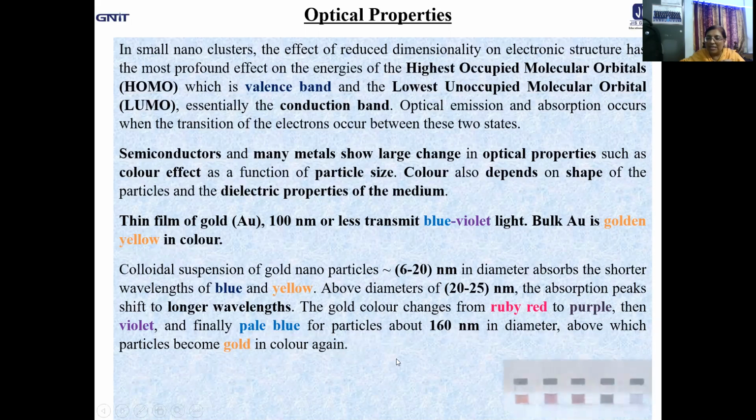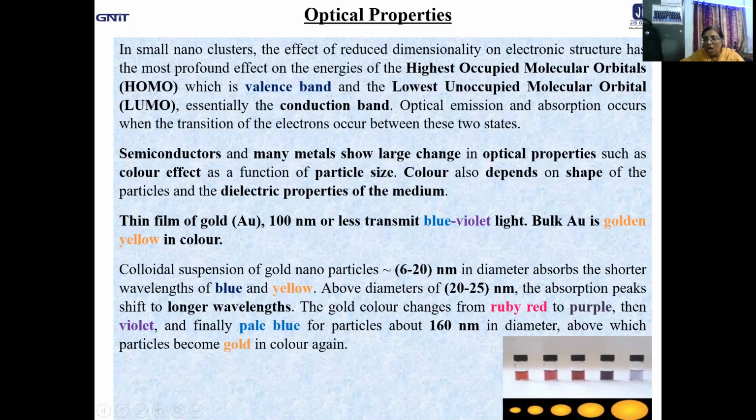Okay, let us just take a look at this diagram. So these are the different size gold particles. Now just take a look at the size. Ruby red to purple, then purple to violet, then violet to pale blue. So these are the corresponding sizes that we are getting, and the color changes this way. Very, very important one, and definitely it depends on the size of the particles and the dielectric property of the medium too.